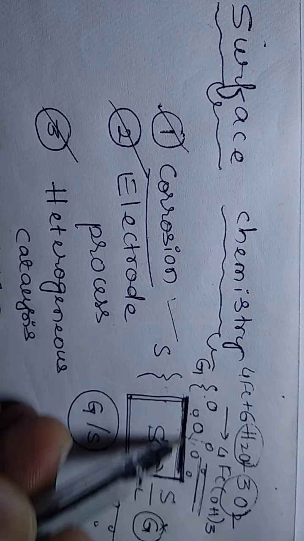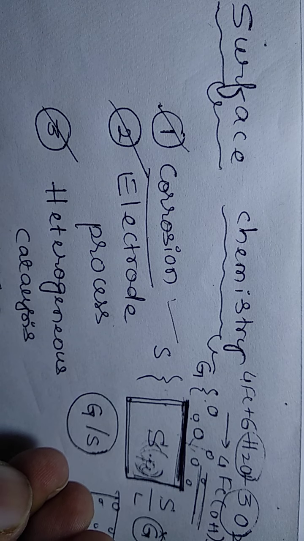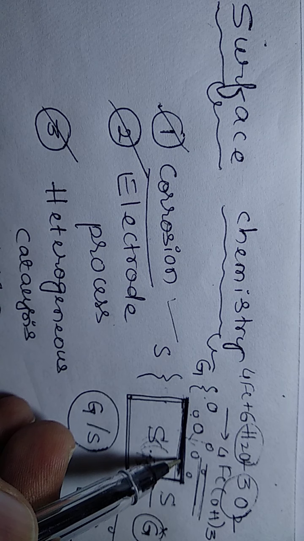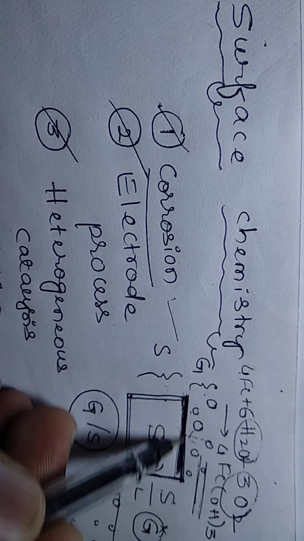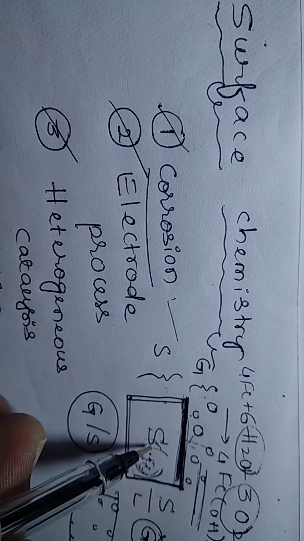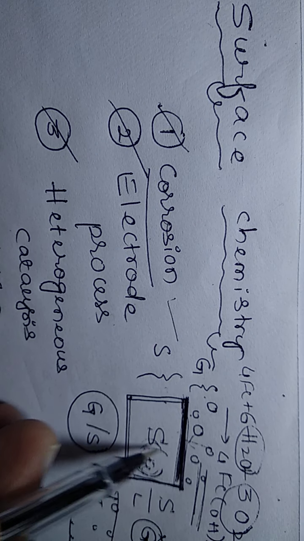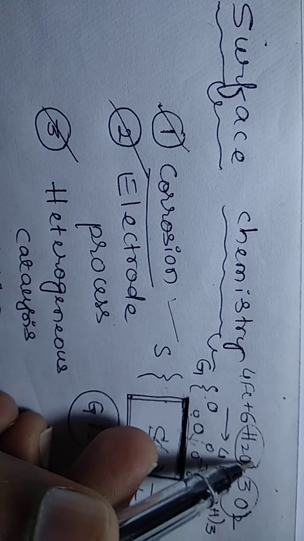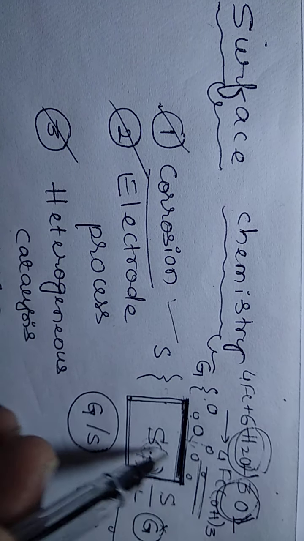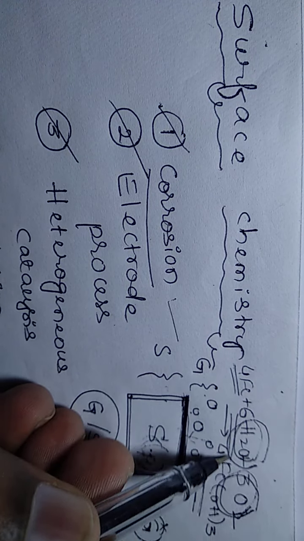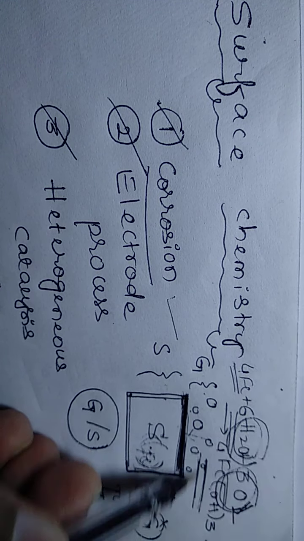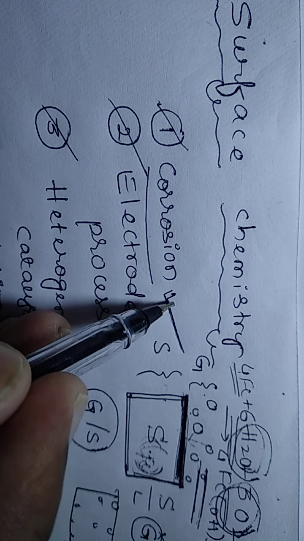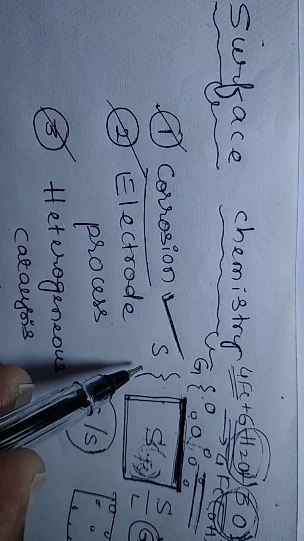So the rust, which is in the form of a flaky layer, occurs at the surface of the iron. This iron gets converted into iron hydroxide by reacting with water and oxygen. So 4Fe plus 6H2O plus 3O2 gives 4Fe(OH)3. This is also one of the surface phenomena. What? Corrosion. Corrosion is also one of the surface phenomena.